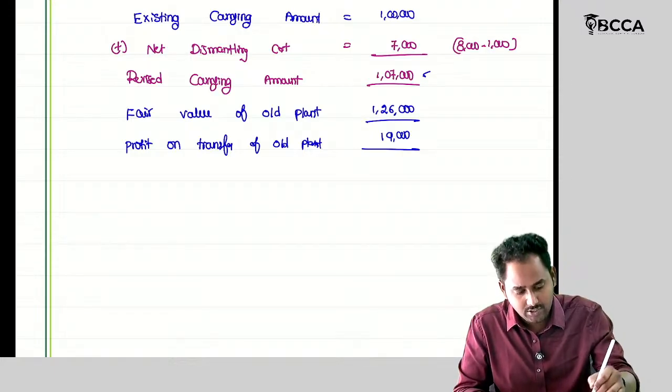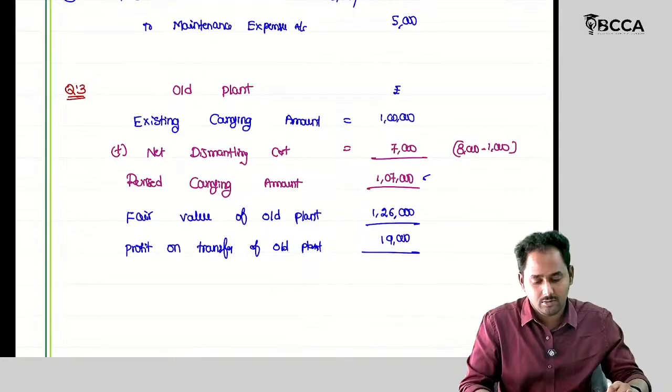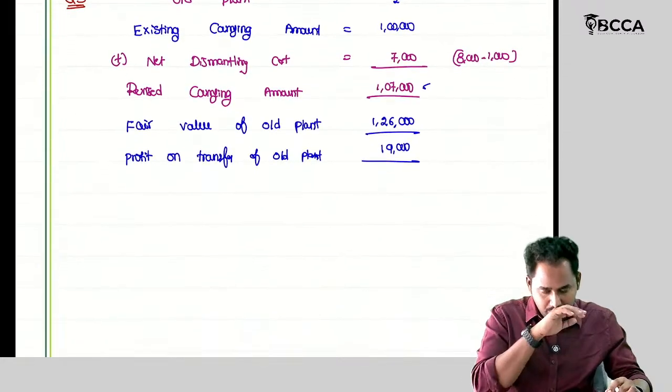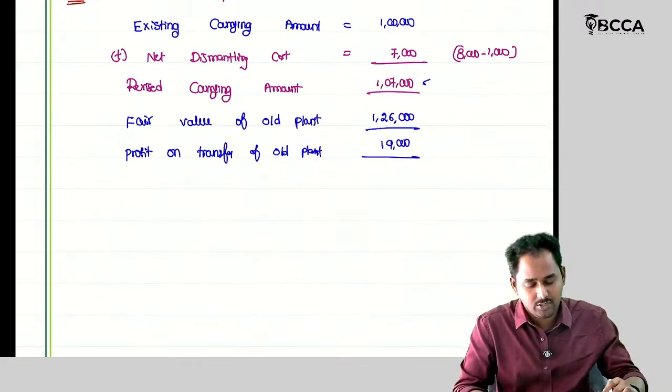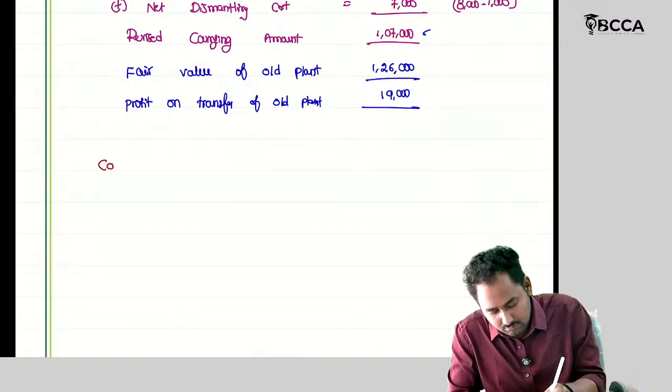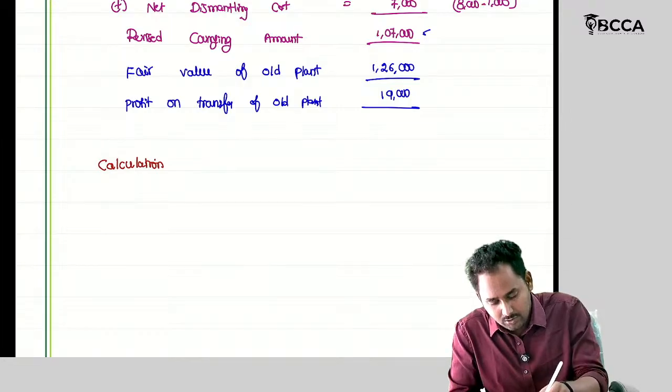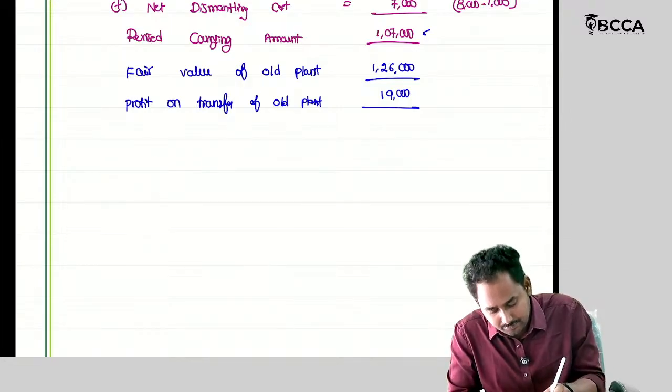Now I should recognize the new asset. Okay. Calculation of the cost of the new asset, new plant.